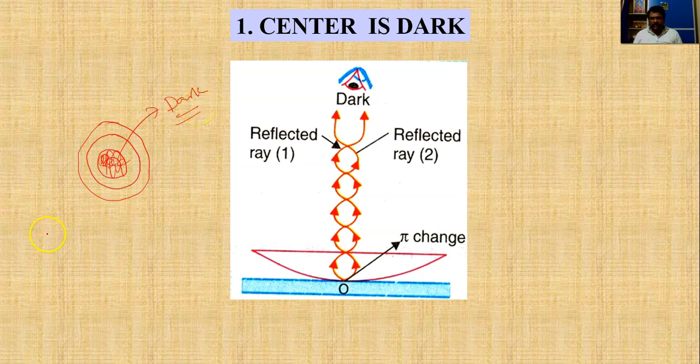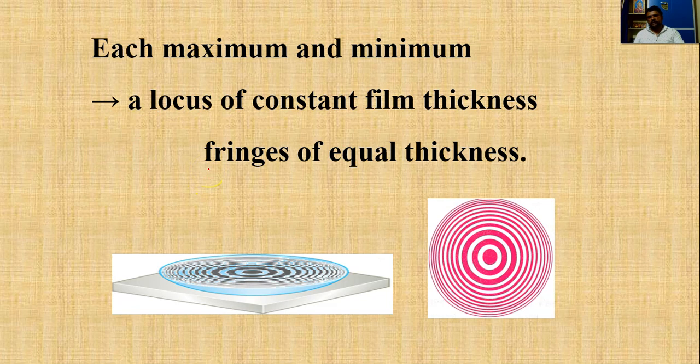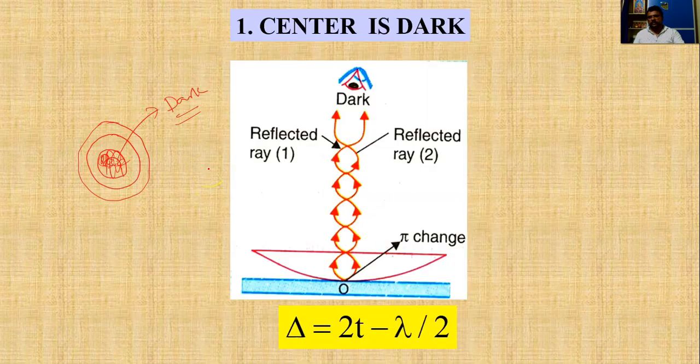Why is it a dark spot? Because in the reflected system the central spot is dark. The optical path difference in the reflected system is delta equal to 2t minus lambda by 2.